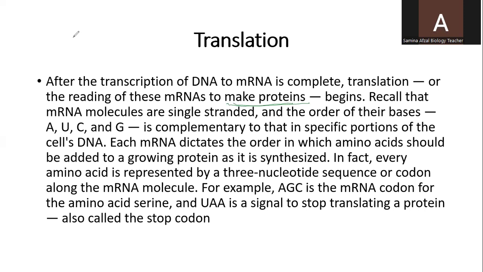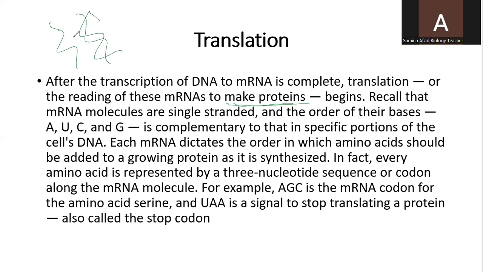Recall that messenger RNA molecules are single-stranded, whereas DNA is a double-stranded molecule. Adenine, uracil, cytosine, and guanine are complementary bases.